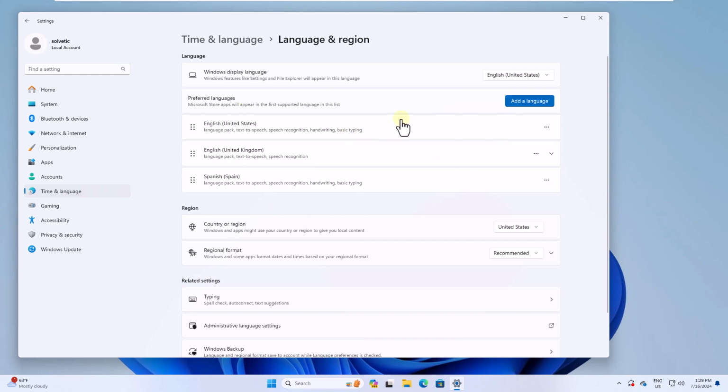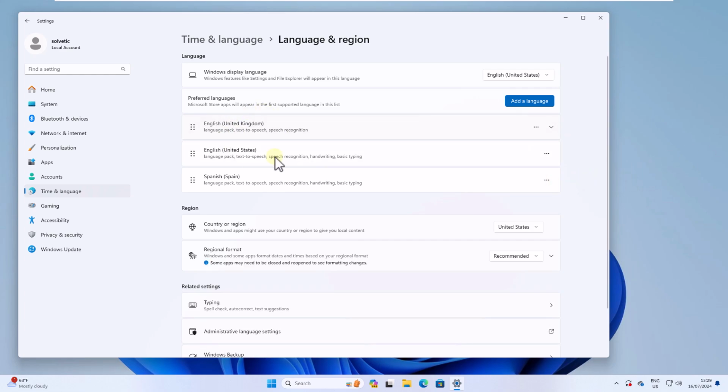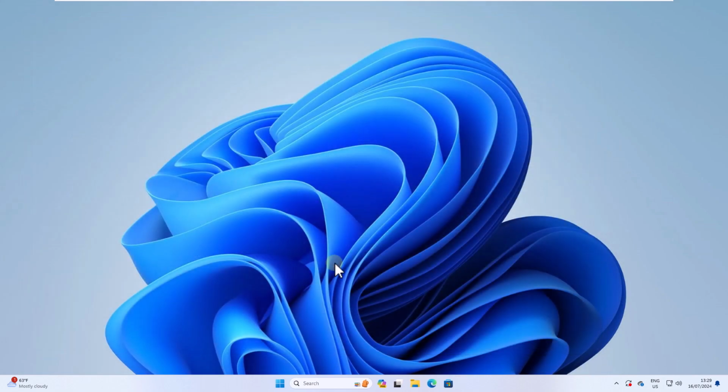Once it has been installed, click on the three dots and choose the Move Up option. This should be in first place. Now a system restart is enough to apply these changes.